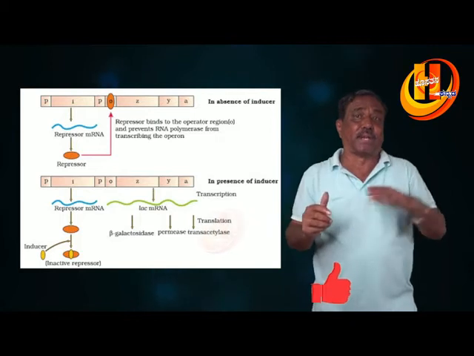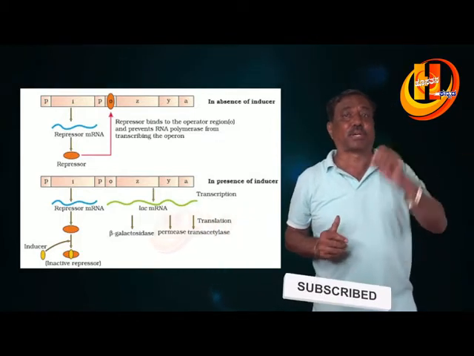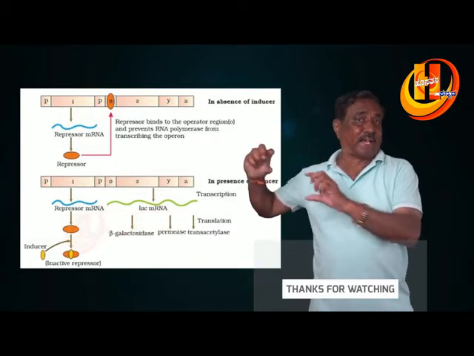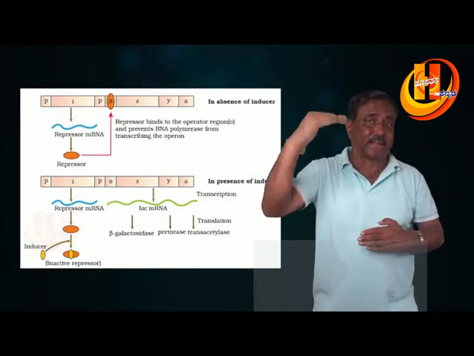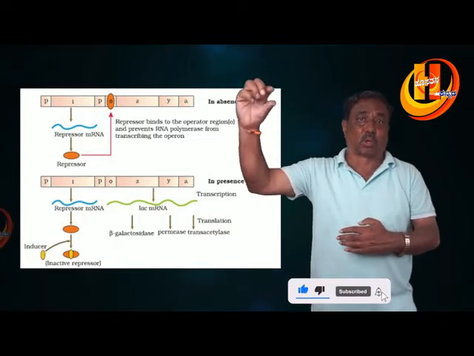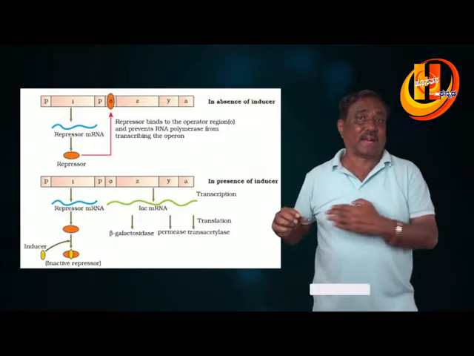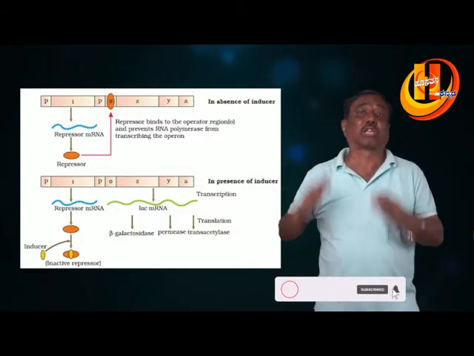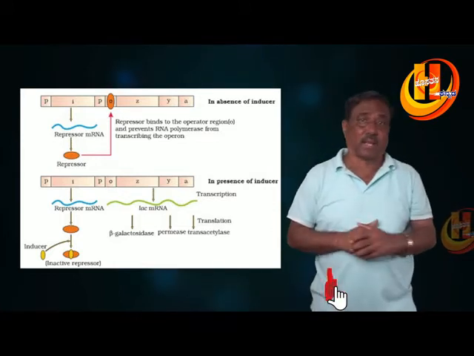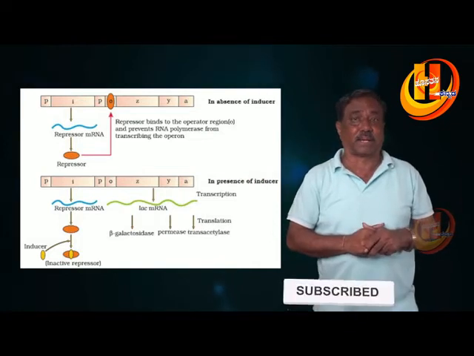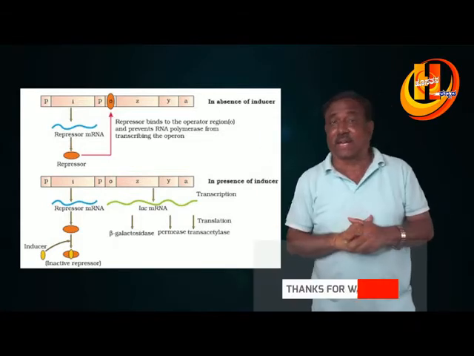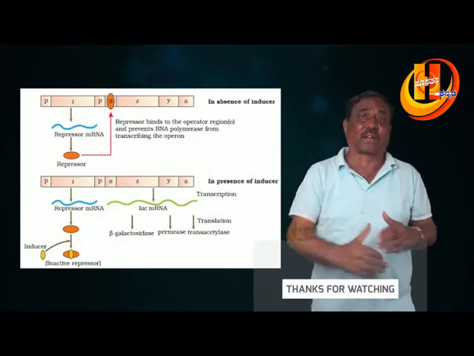This operator gene induces the promoter gene to release the RNA polymerase enzyme. Then the Z, Y, A genes: Z synthesizes one RNA, Y synthesizes one more RNA, and A synthesizes one more RNA. As there are many RNAs, this is called polycistronic mRNA, which is developed. That is very important. From the Z gene, the mRNA synthesizes beta-galactosidase, which is required for lactose metabolism,